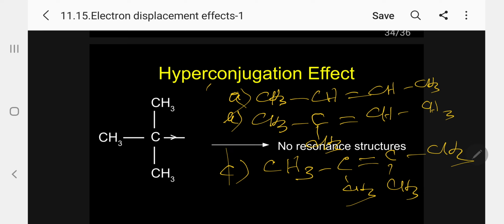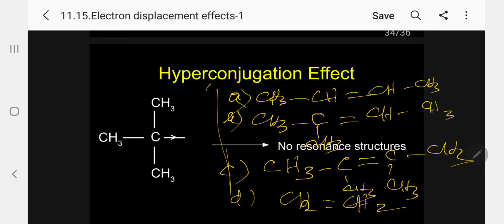So there are 3 examples given. Another one I will give, D, CH2=CH2. So 4 examples. Which is more stable? Which is the least stable?